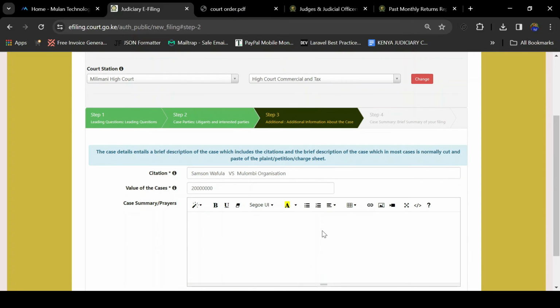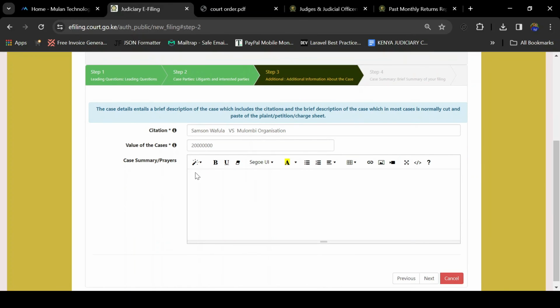So next, this is where you are going to enter additional information about that case that will include the citation, the value of the case, and the case summary. Maybe you'll already have a Word document that you've typed for your case summary. If you already have it, you'll just copy and paste that summary of the case here. But if you don't have it, you can just type the summary of the case there. Then once you have done that, you will click on Next.